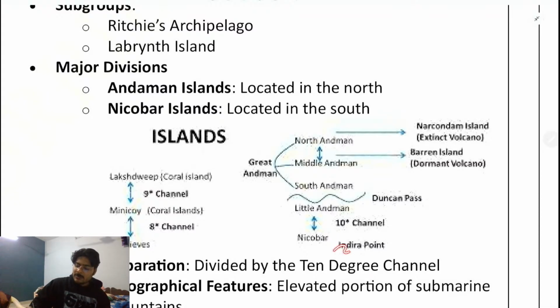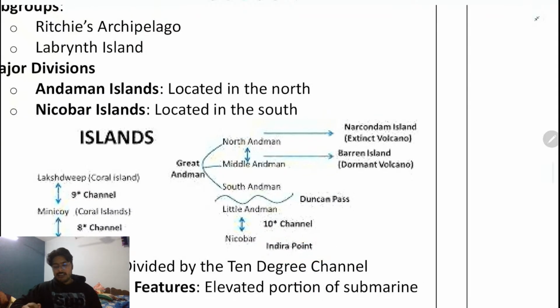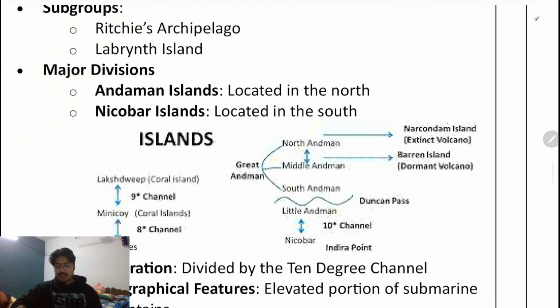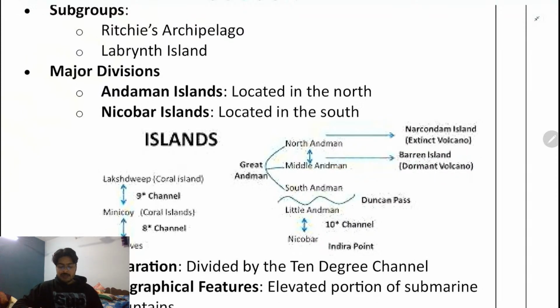And then overall the Indira Point, which is the last point in the maritime boundary. Next, overall, Narcondam Island or volcano, which is in the North Andaman, and Barren Island, which is also a volcano. That falls in Middle Andaman.